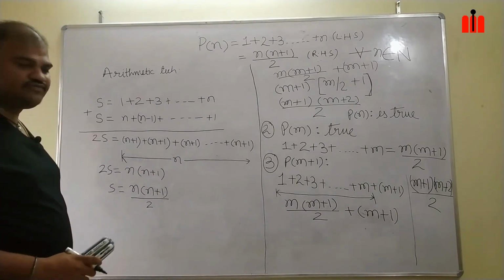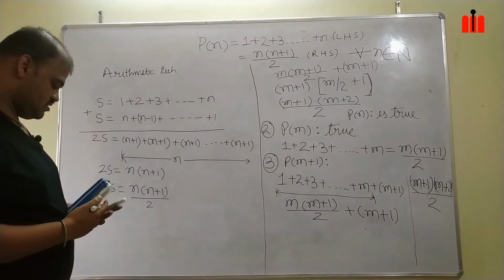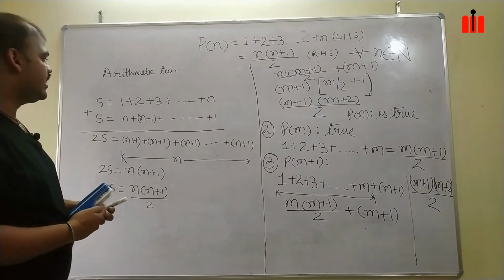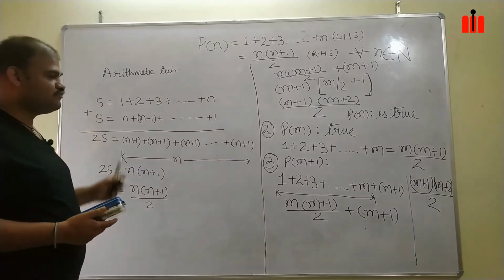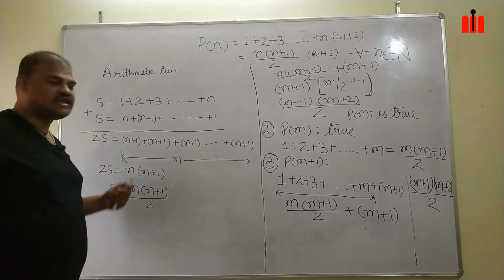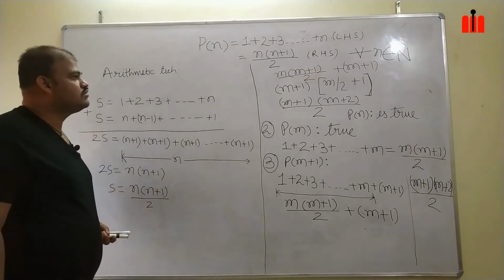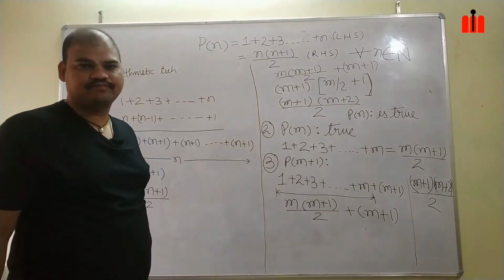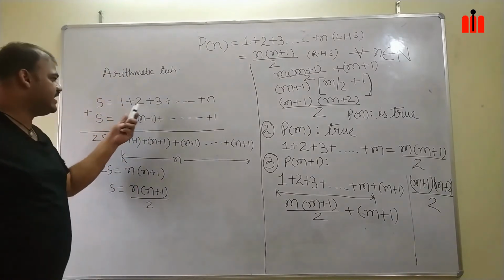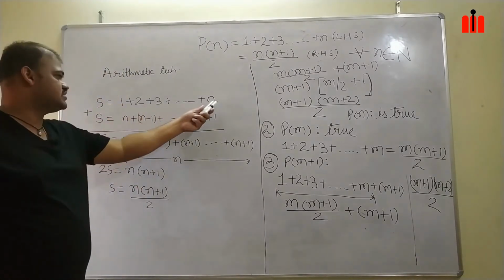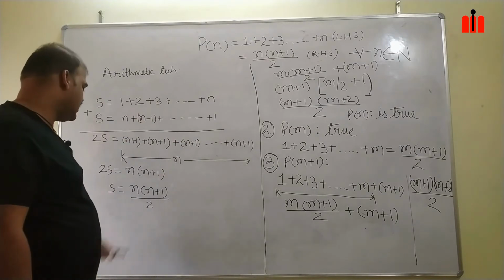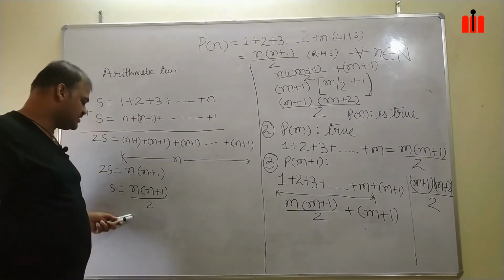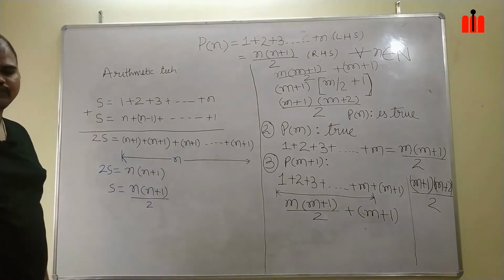The first major difference is, in arithmetic type of proof, my RHS is non-essential. You can see here, I have taken LHS 1 plus 2 plus 3 till n, and I came up with this expression that it is equal to n times n plus 1 by 2.